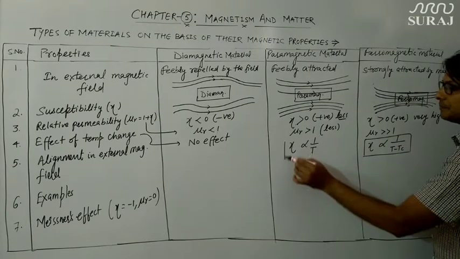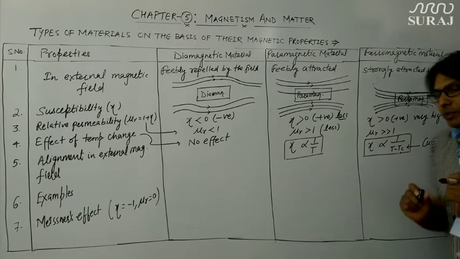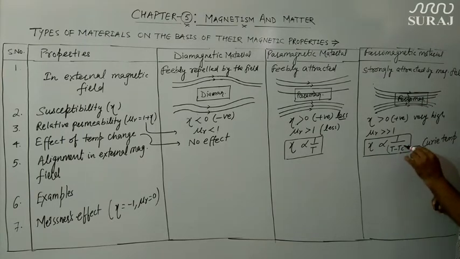Now what is this Tc? This Tc is known as the Curie temperature of a ferromagnetic material. Now the question comes, what is Curie temperature?